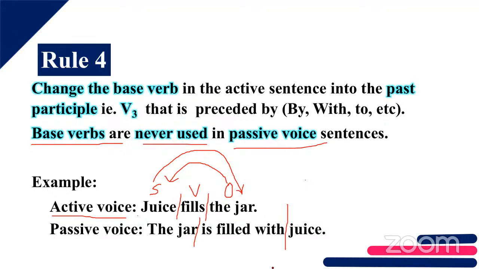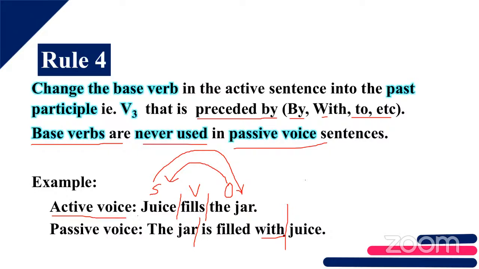Is it clear what I'm saying? Next, it will be preceded by with, or to. So here, the jar is filled with juice.